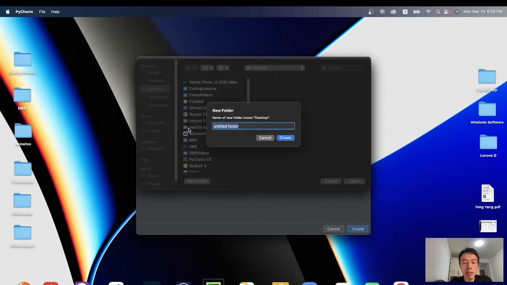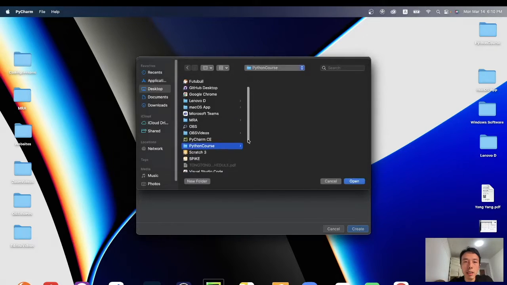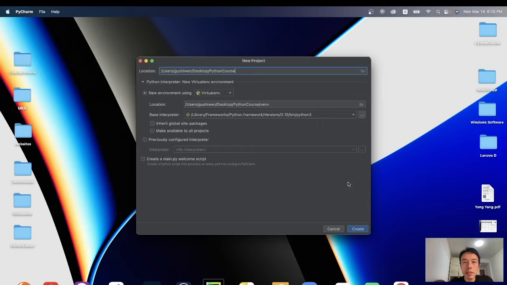Folder name is Python course. Create. Okay, now we have a new folder on the desktop. Select it and click open. Now we will create a new project in this folder. Desktop, Python course. See, this is Python course. We have this folder here for this project.